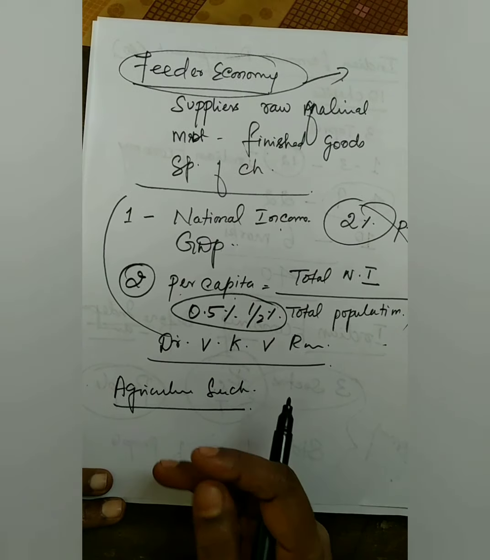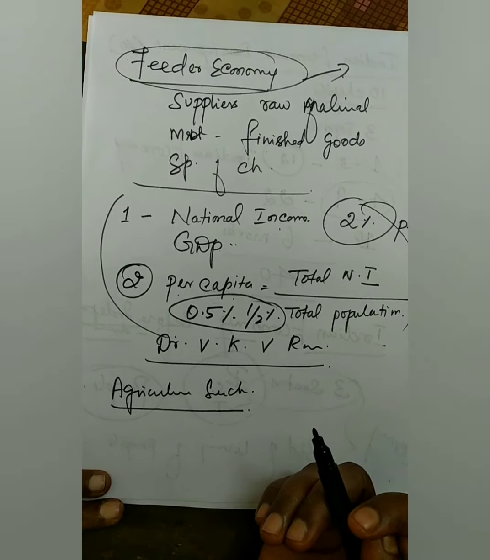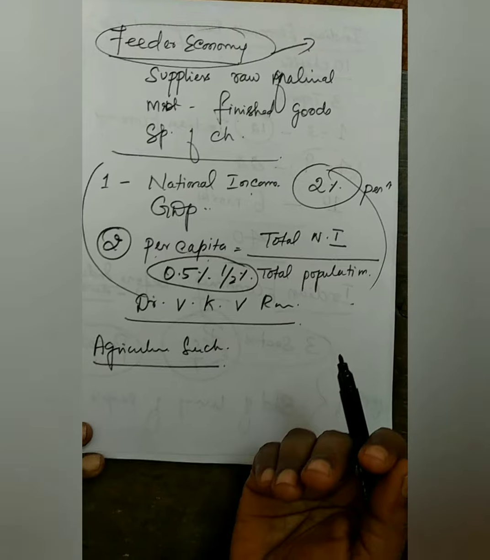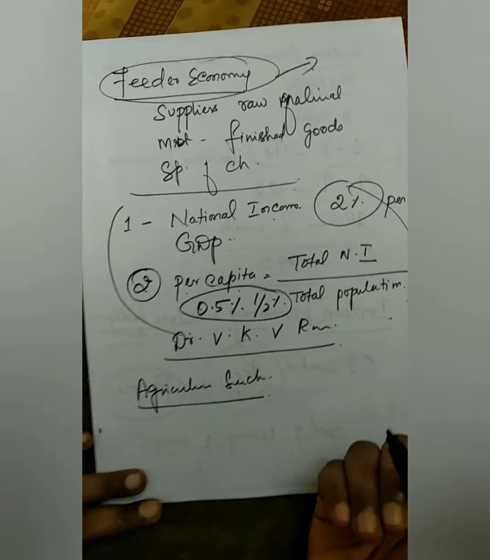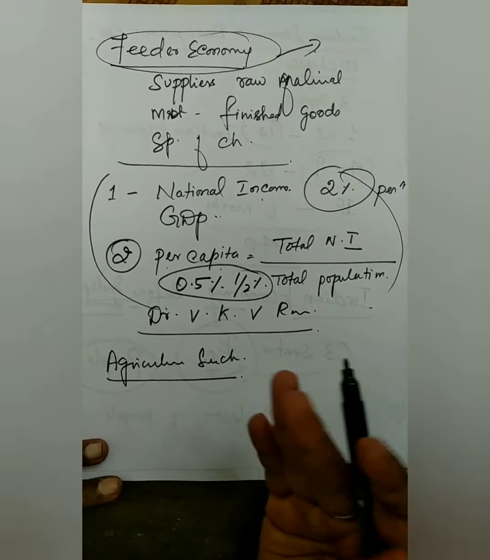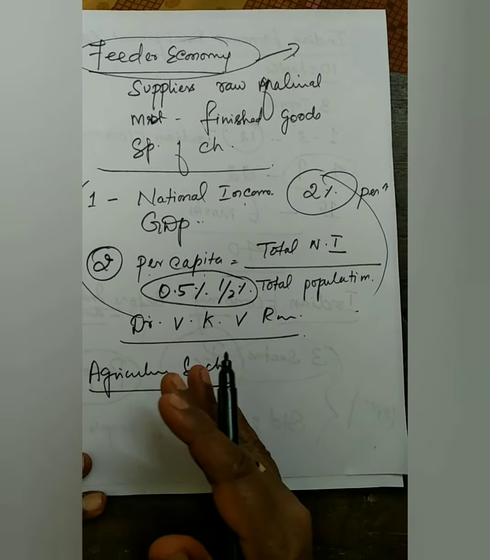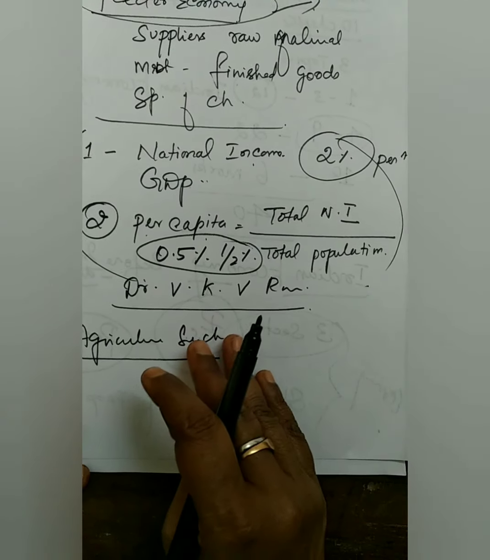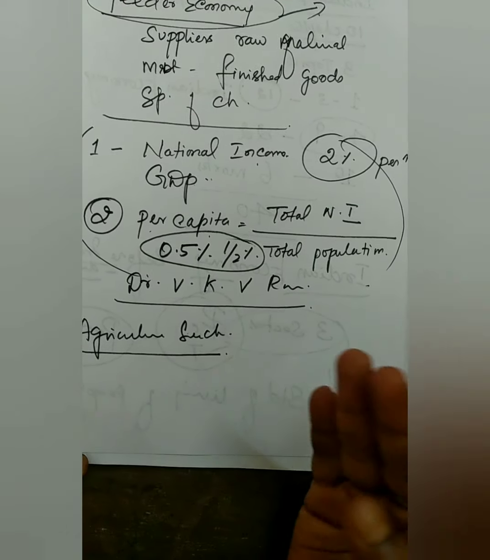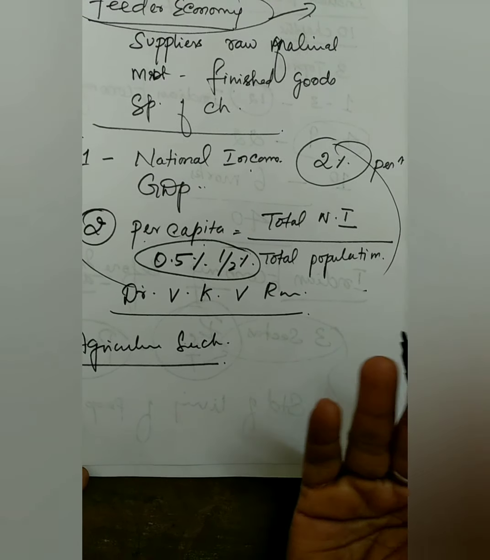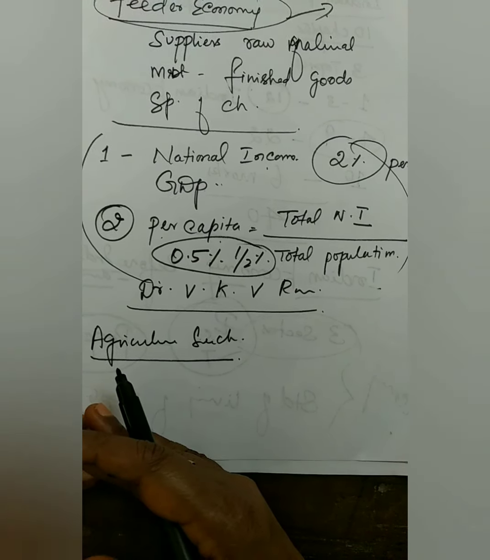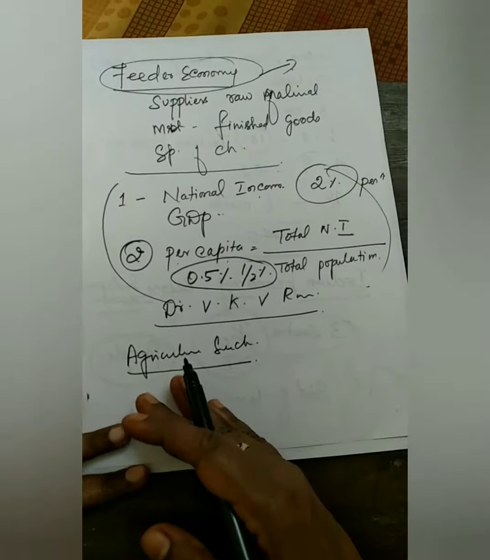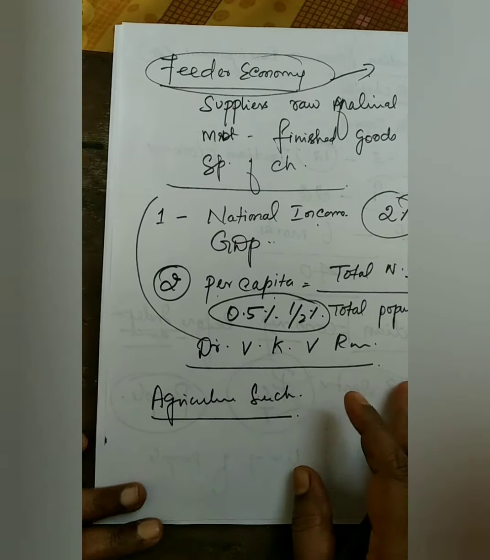The second one is the forced commercialization of agriculture. For example, the indigo plantation in India. The third one is the partition of our country. They divided India into East Pakistan, now Bangladesh, and India. In those times the jute growing areas were in East Pakistan, but the jute industries were in India. They did this purposely, and because of this, the agricultural sector did not grow much in those times.